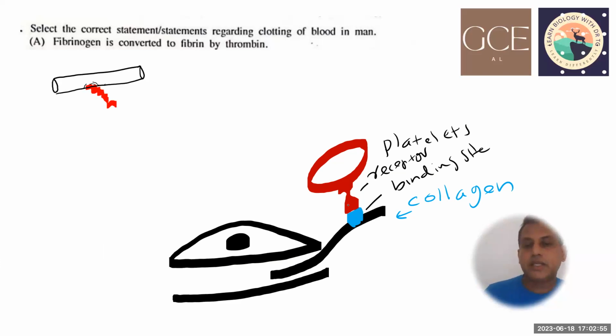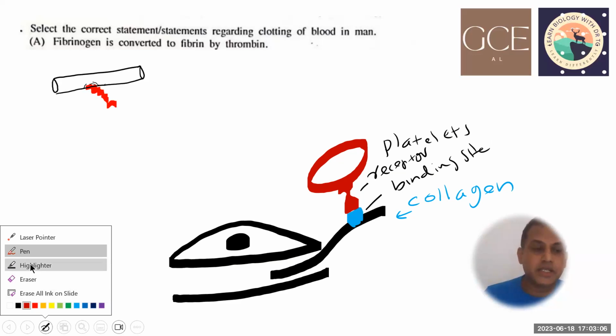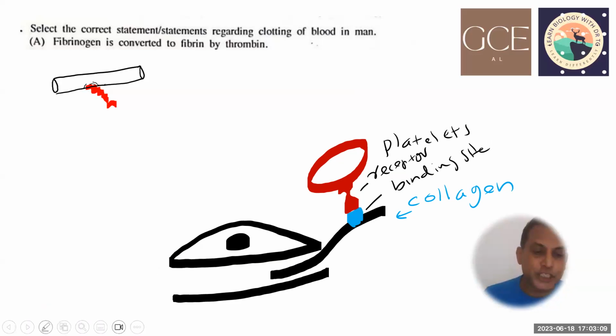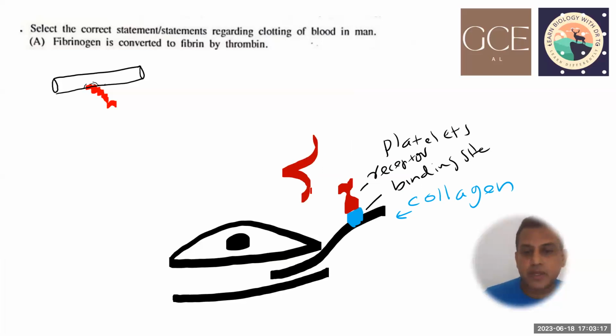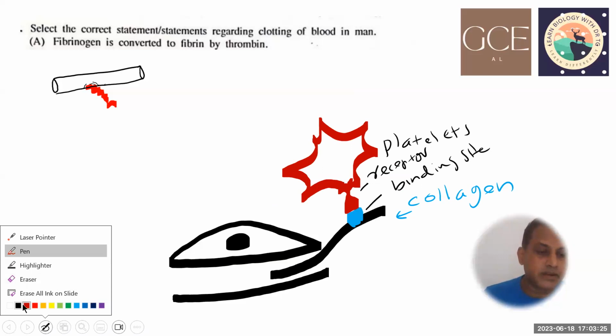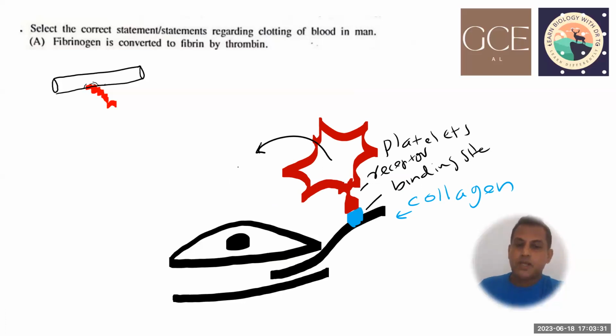As soon as the platelet binds to the collagen, a process called activation takes place. During activation, what we can observe is the platelet changes shape. It's a round shape, and now the platelet starts to change a little bit into a star shape. Not only that, platelets start to secrete chemicals.